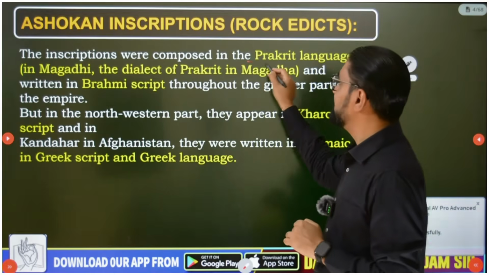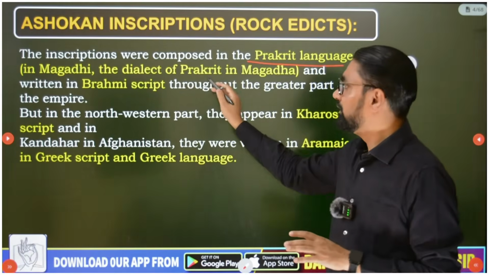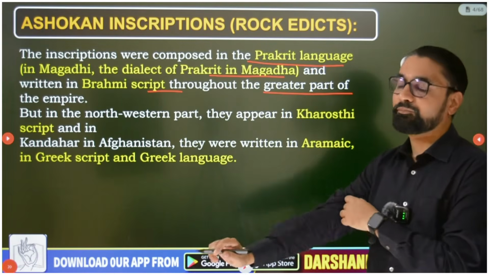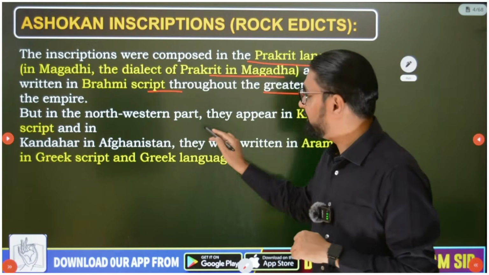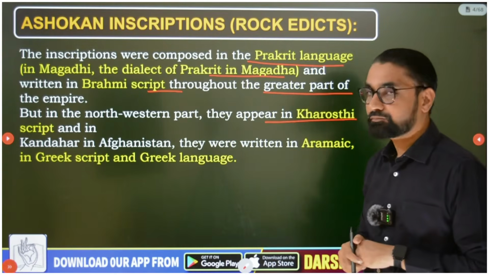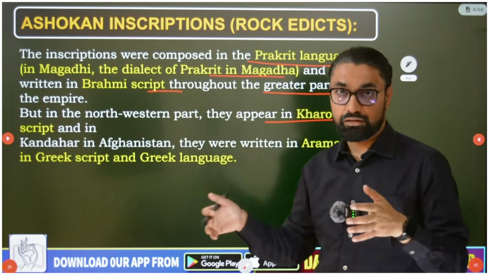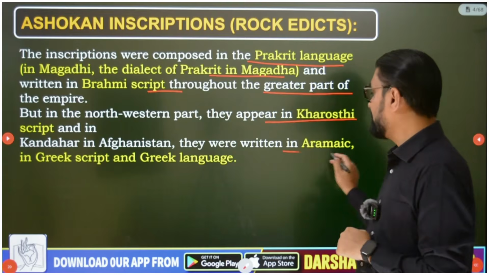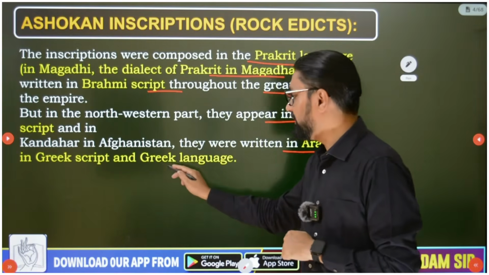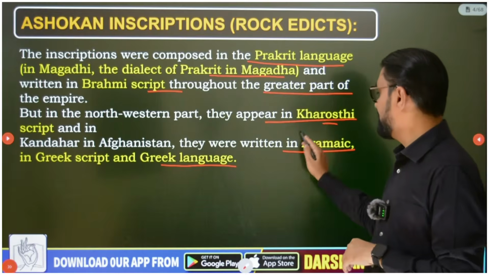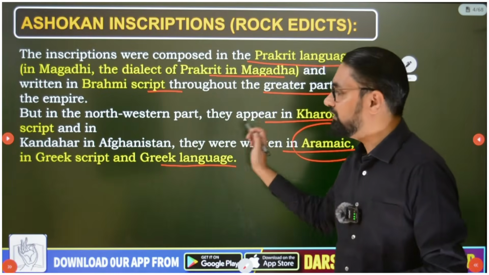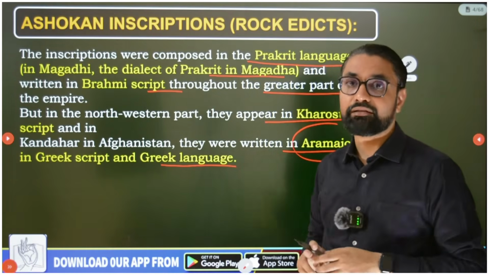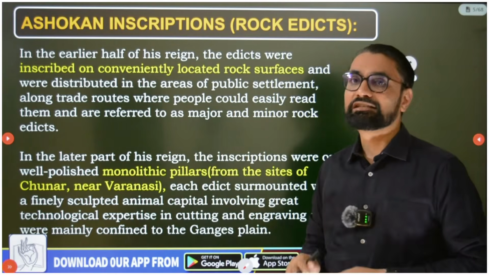So inscriptions were composed in the Prakrit language, Magadhi Prakrit, the dialect of Prakrit in Magadh, and written in the Brahmi script throughout the greater part of the empire. But in the northwestern part they appear in the Kharoshti script. So Kharoshti script in the northwest, Brahmi script here in India, and in Kandahar in Afghanistan they were written in Aramaic, in Greek script or in the Greek language. Remember this, only near Kandahar do we find them in the Greek language and Greek script.